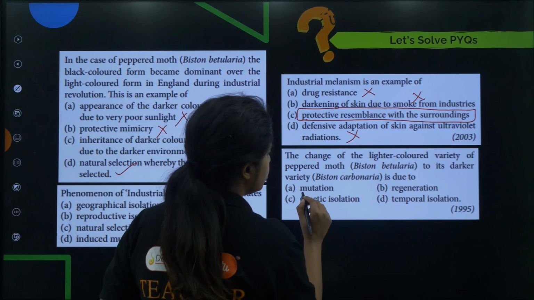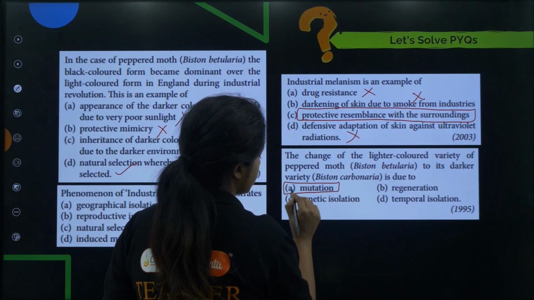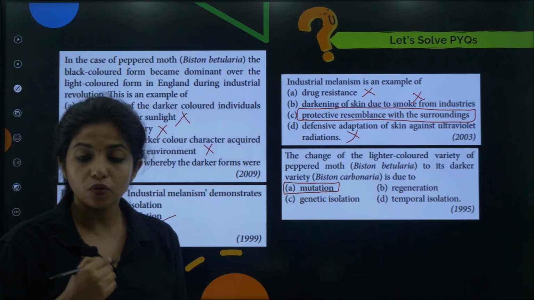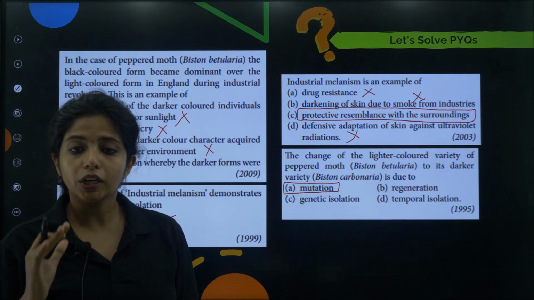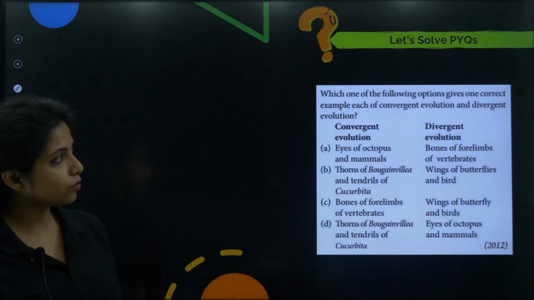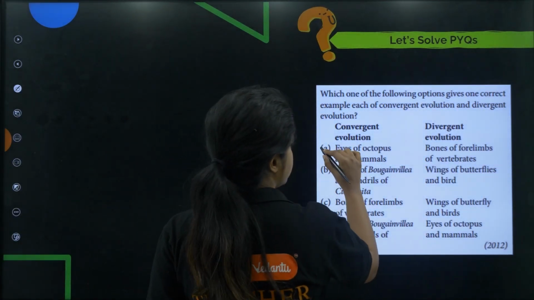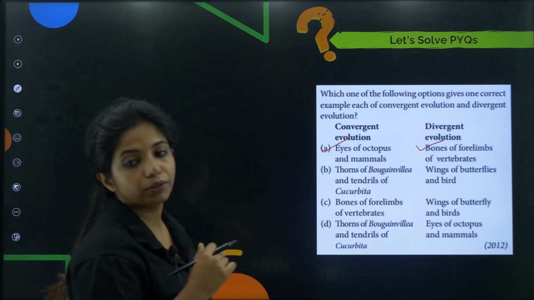This will be what, children? Mutation. It's because of mutation that you got two varieties. Okay, you got two varieties because of mutation. That is the simplest answer that you can give. Okay. Now, over here, which one of the following options I already told you? It's this and this.